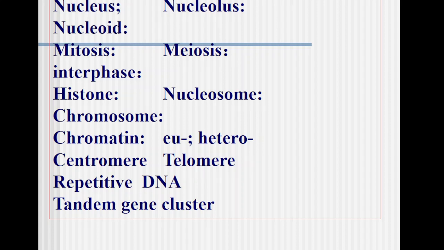Then euchromatin and heterochromatin. Chromatin is again the site of the chromosome where the DNA and protein are interacting. Euchromatin is a region on the chromosome which is genetically active. Genetically active in the sense that it can undergo transcription and further translation.